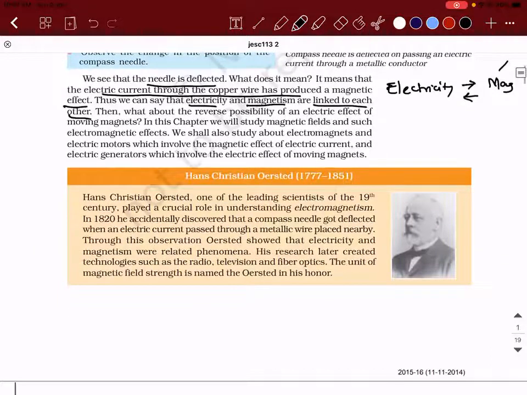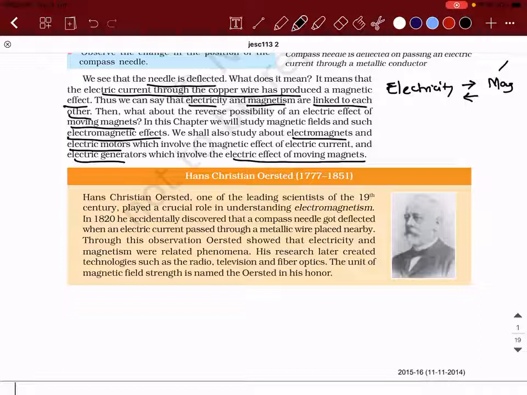So then what about the reverse possibility of an electric current from moving magnets? In this chapter, we'll study magnetic fields and such electromagnetic effects. We'll study electromagnets and electric motors, which involve the magnetic effect of electric current, and electric generators, which involve the electric effect of moving magnets. Have this in your mind, so that when we go to that concept, we'll be able to remember it.